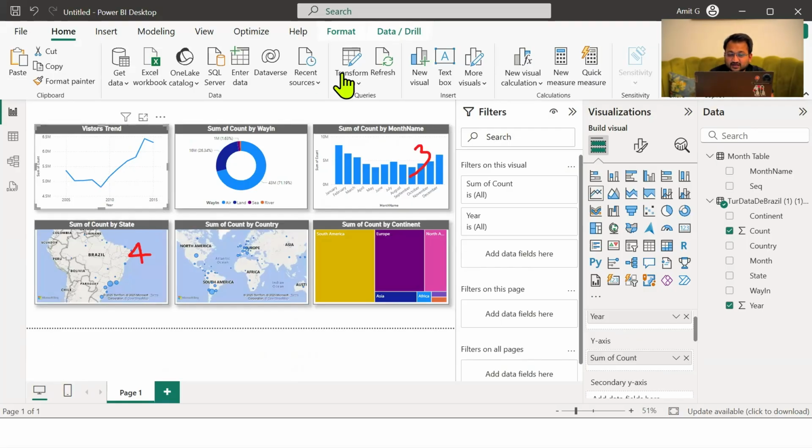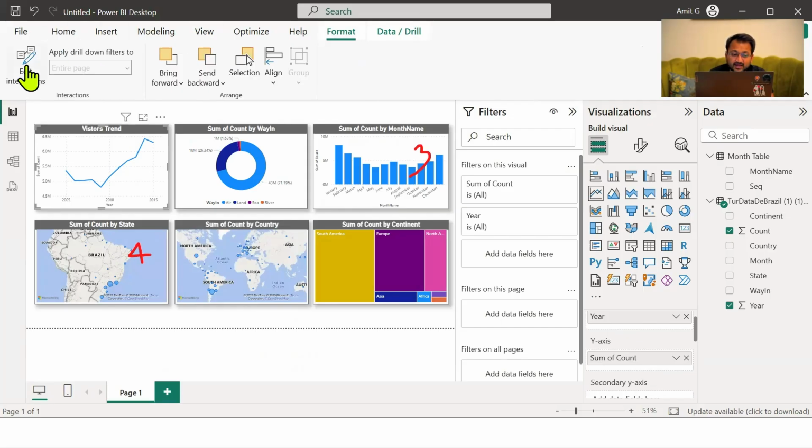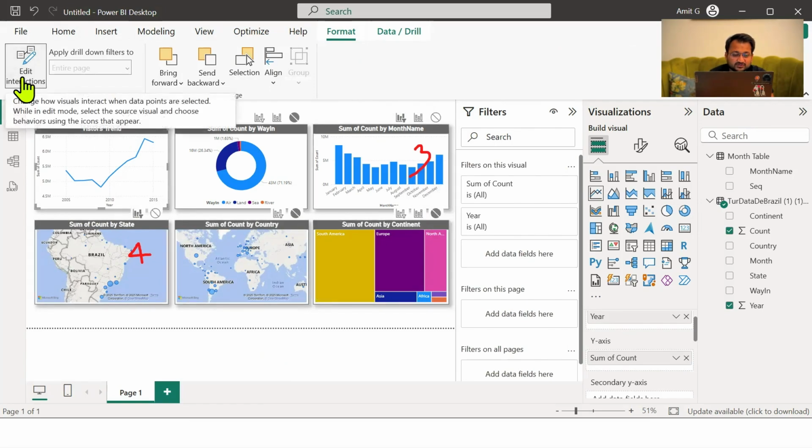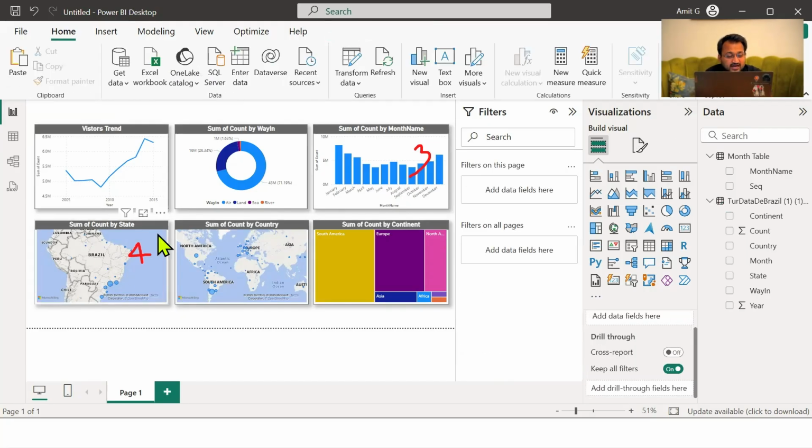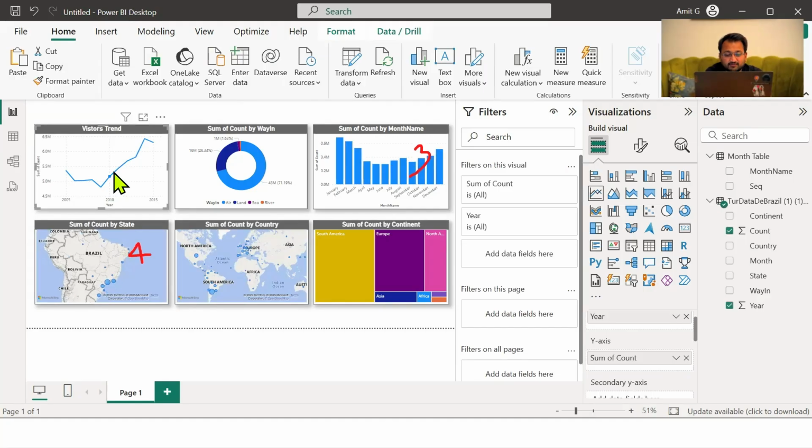So if I select the chart and click on format, edit interactions, I'm going to make this none. This is already filtered, none and none. I will close the edit interactions, and now if I click on this chart, it is going to impact only 2 charts. Other charts are not impacted.